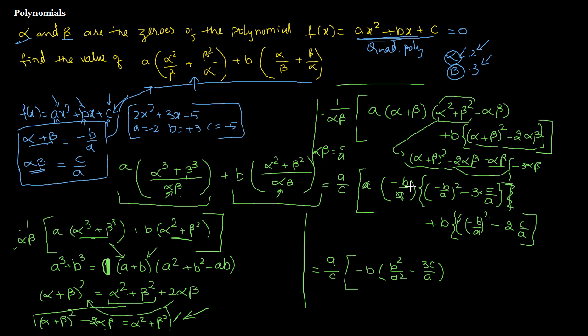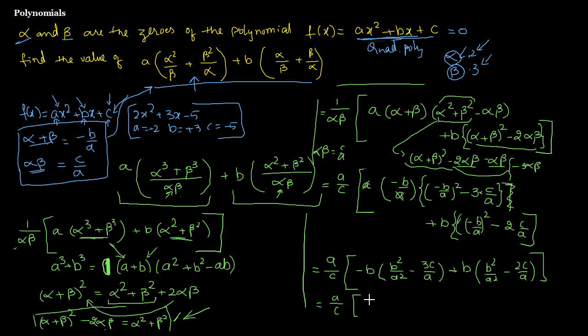Done. That multiplied by that multiplied by, no, only inside. This multiplication we'll do it later. Plus b, this will be minus b by a whole square, which is b square by a square, minus 2c by a. Yeah, done. That's good. Next, a by c.